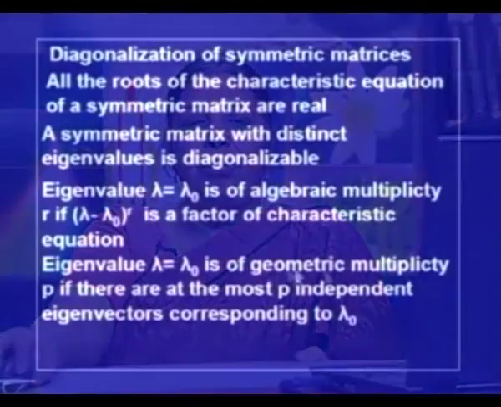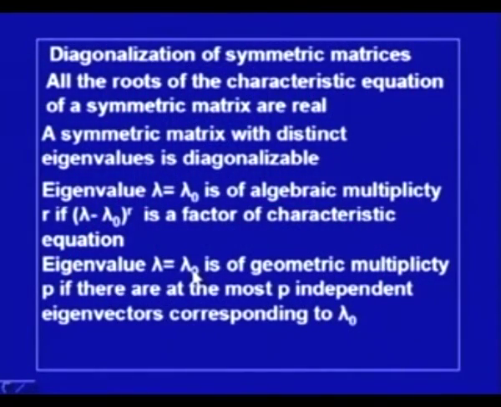Apart from this, we associate geometric multiplicity of the root lambda equal to lambda naught, and we say that P is the geometric multiplicity of the root if there are at most P independent eigenvectors corresponding to lambda naught. Like in the first example, multiplicity was 2, but geometric multiplicity comes out to be 1. But in the second example, algebraic multiplicity is 2, and the geometric multiplicity is also 2, and in that case we have 2 independent eigenvectors, and that means the matrix can be diagonalized.